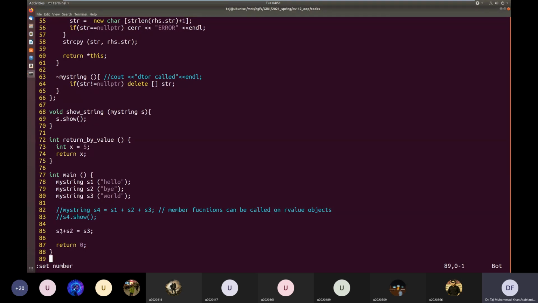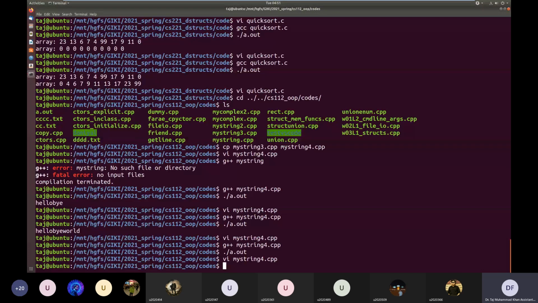This is basically clear if I do this return by value, value is equal to 33. This will also do the same thing. Line number 85 and line number 87 both will return a temporary R value to the left of the assignment operator. So if we compile this one, you see here it is clearly telling me L value required as left operand of assignment operator.